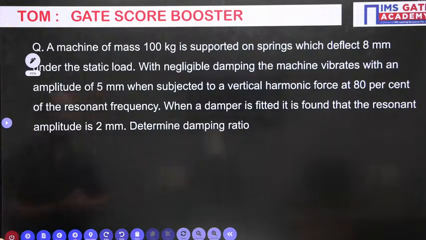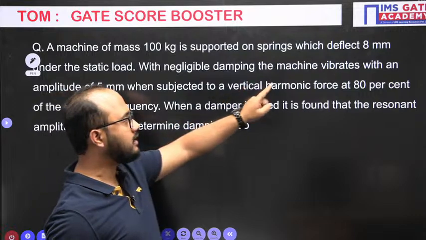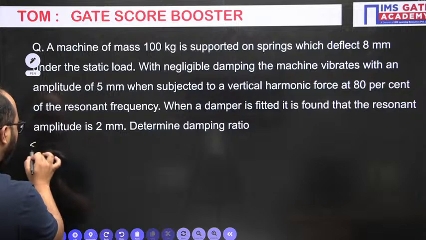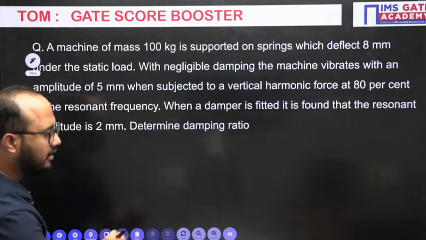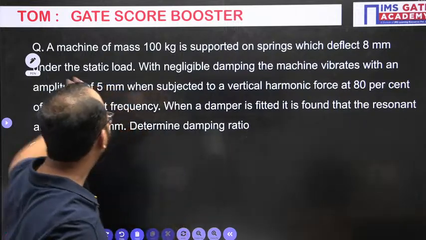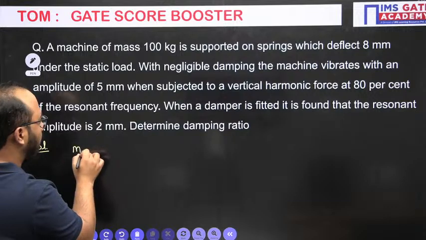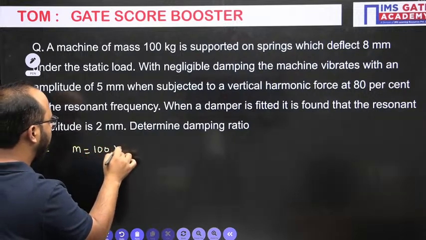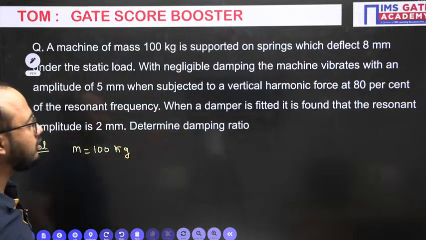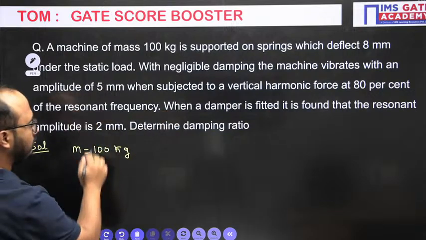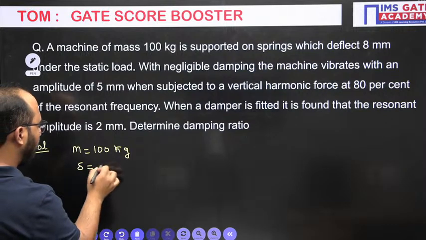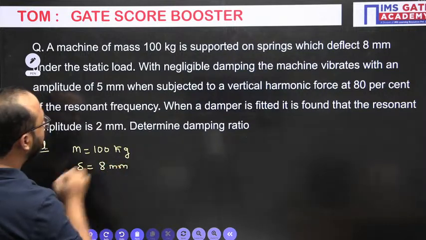See, machine mass is 100 kg supported on springs which deflects 8 mm under the static load. Now, we will write down all the information here, and while noting down the important information, you should not make mistakes also. Machine mass already they have given, 100 kg. Supported on springs, right now only springs they are talking about, and which deflects 8 mm under static load. So this is the deflection they have given, 8 mm, under the static load.